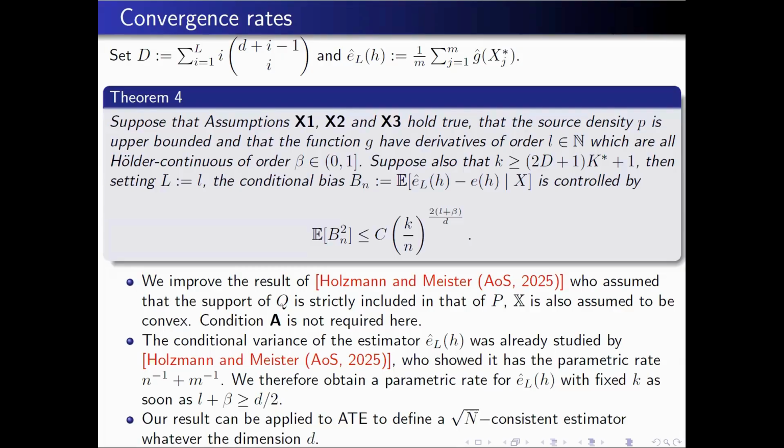It also depends on this capital D, which is simply a sum of some binomial coefficients. If you compute this quantity and the number of multinomials, you choose k as a lower bound, and then you get a choice for k, which is the minimal one if you look at this expectation. You take the smallest possible, but now the smallest possible is no more 1. It depends on the dimension.